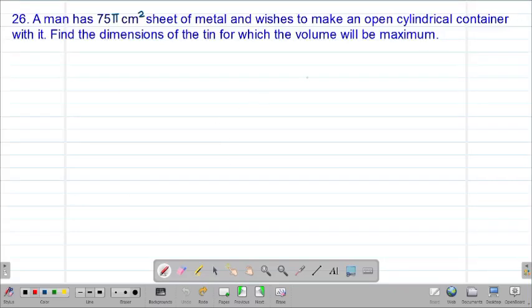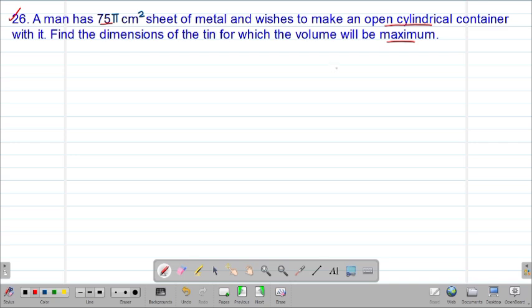Welcome to today's class. It's our 18th lesson on a given Form 4 mathematics topic called differentiation. So we are looking at our 26th example, which reads that a man has a 75 pi square centimeter sheet of metal and wishes to make an open cylindrical container with it. Find the dimensions of the tin for which the volume will be maximum.